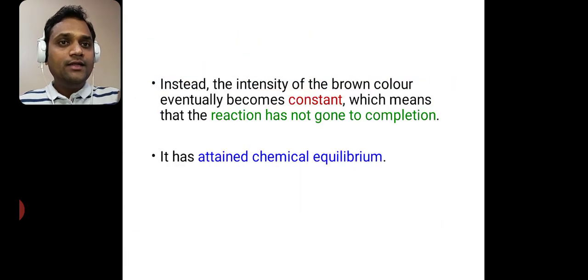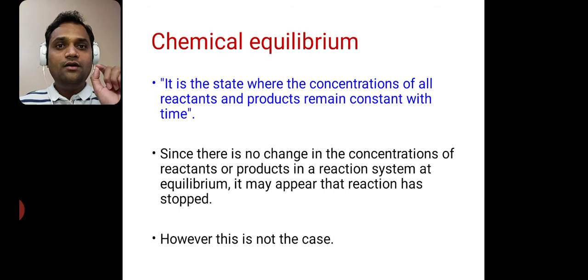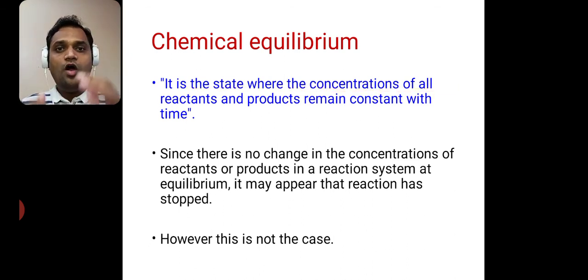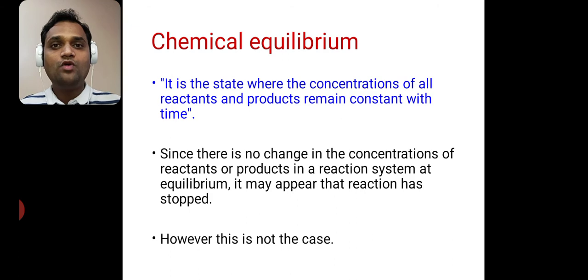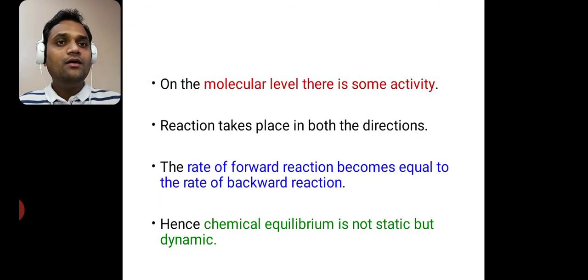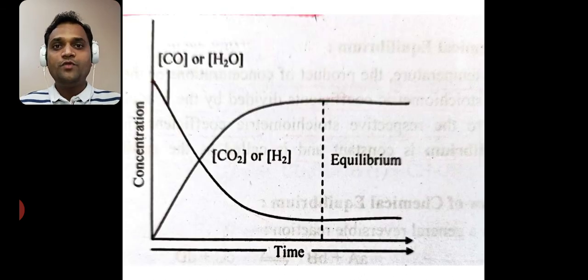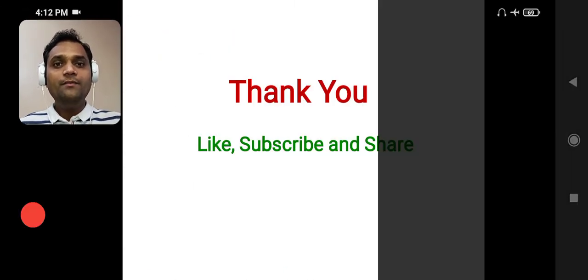In this lecture we have seen the definition of chemical equilibrium: the state where the concentrations of all reactants and products remain constant with time. Then we have seen the example of dimerization of NO2. Then we also have seen the reaction between water and carbon monoxide gas. So this is all about chemical equilibrium.